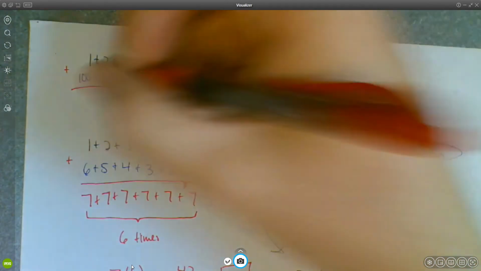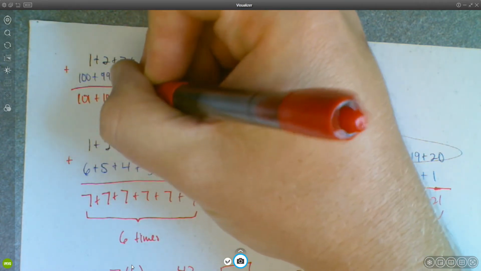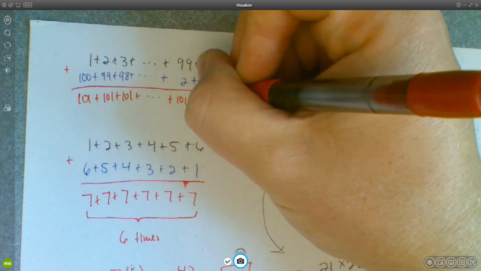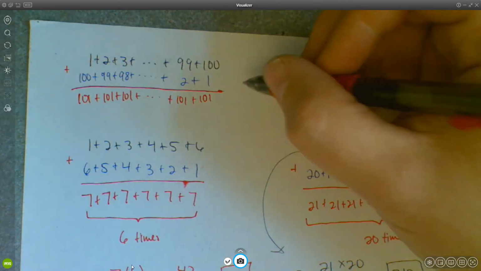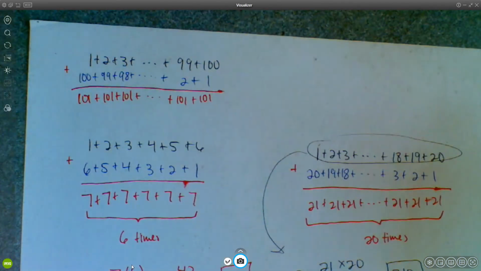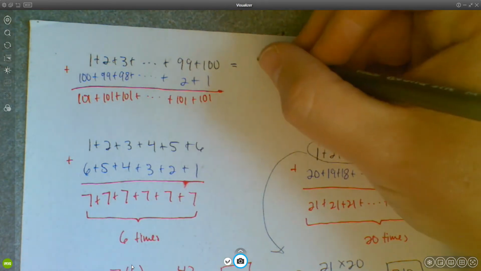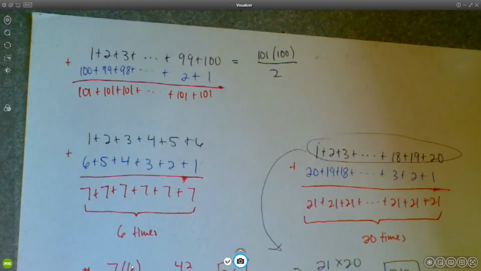And then you notice that you just get 101, 101, 101 a bunch of times. How many times? Well, there were 100 numbers in the original list. So this is going to equal 101 times 100 divided by 2.